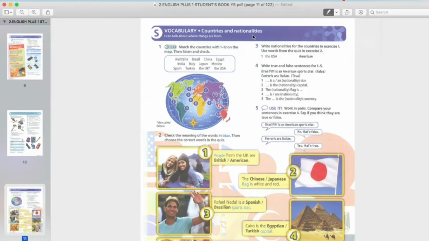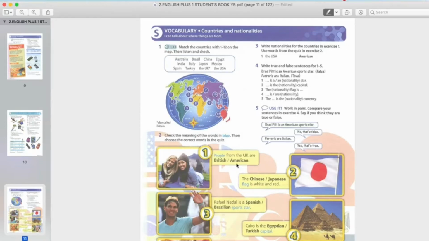So we have actually learned this last year in year 4. Kita dah belajar in year 4. But for year 5, we want to do revision and also add some more nationalities. Kita nak tambah lagi banyak nationalities and also lagi banyak countries for you. Okay, the UK, it is also called Britain. UK ni ada dua nama lah, UK and also Britain.